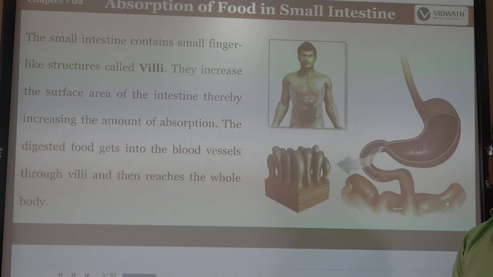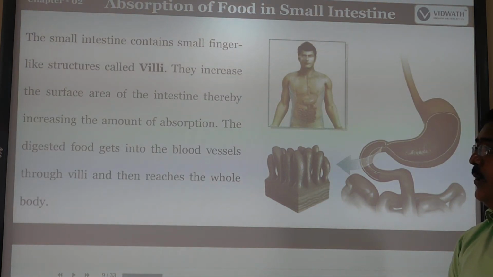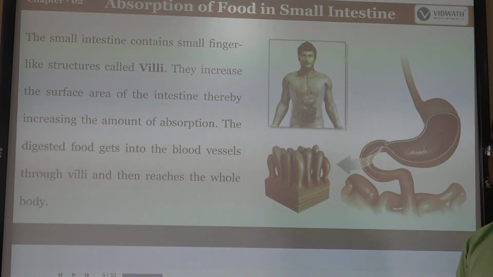The small intestine has finger-like projections called villi. They increase the surface area of the small intestine, thereby increasing the amount of absorption. When the surface area increases, absorption also increases. The digested food gets into the blood vessels through the villi and reaches the whole body.